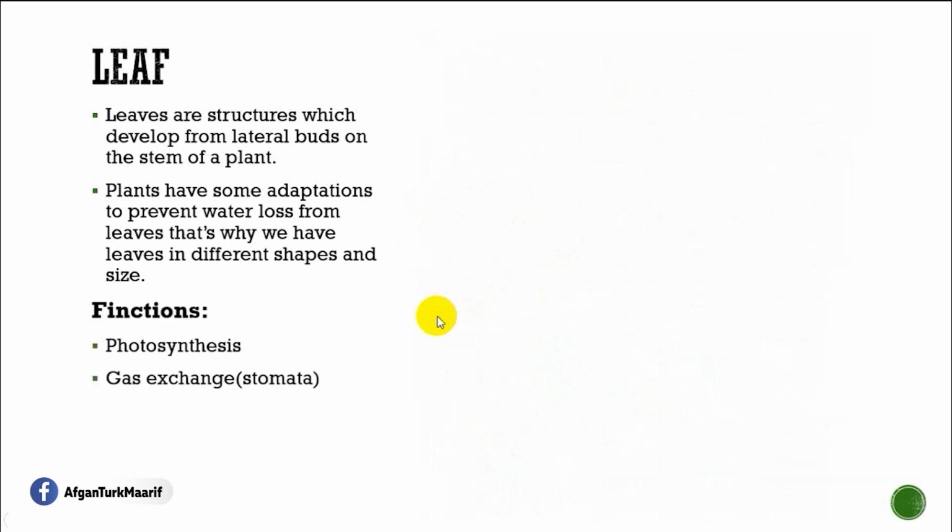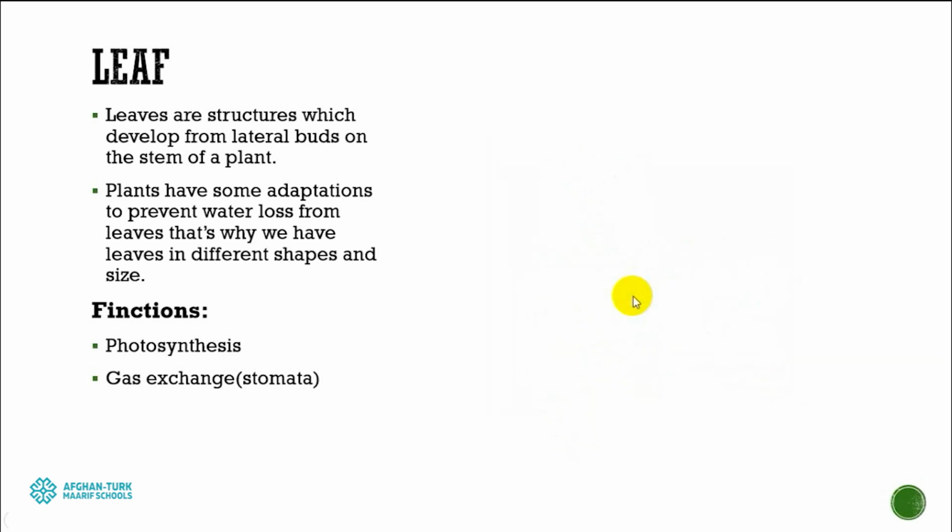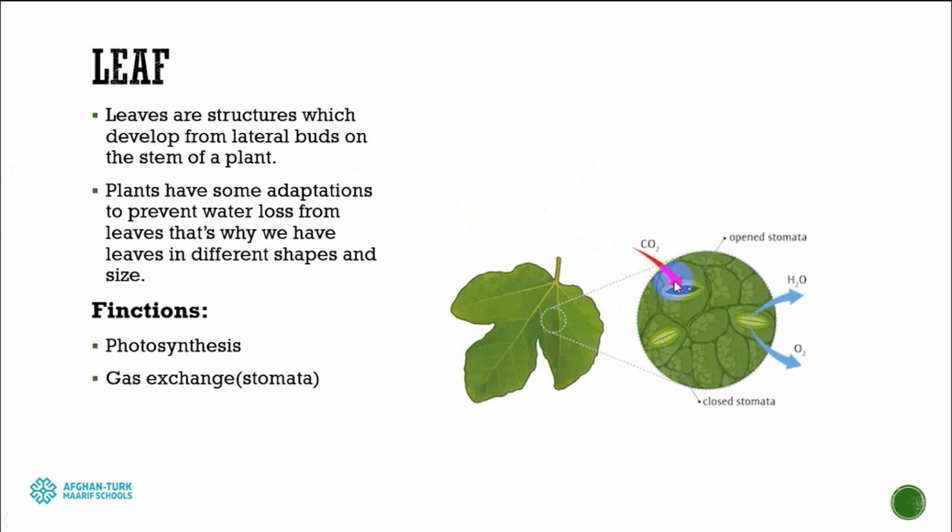They have functions. The first function is photosynthesis, as they are able to absorb carbon dioxide and sunlight, and as the xylem carries water to the leaves, the main process of photosynthesis happens inside the leaf. The other function is gas exchange. They have bean-like structures on their surface, which are able to close and open themselves, and this structure is called stomata.